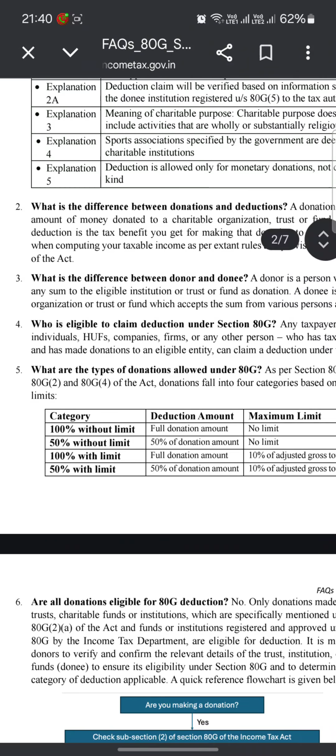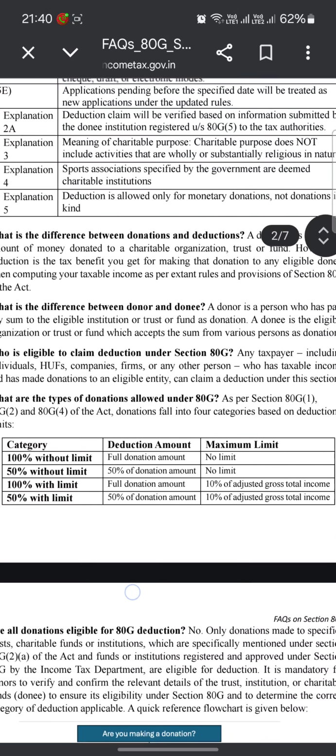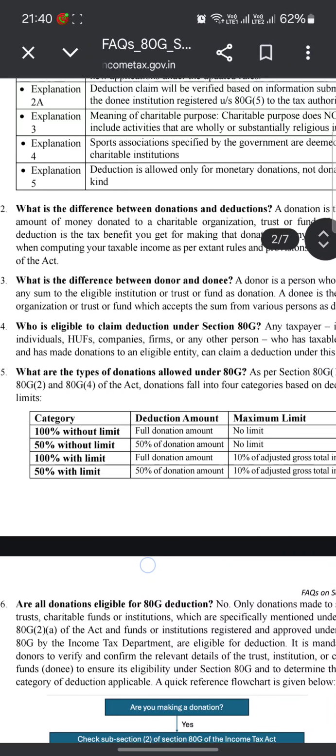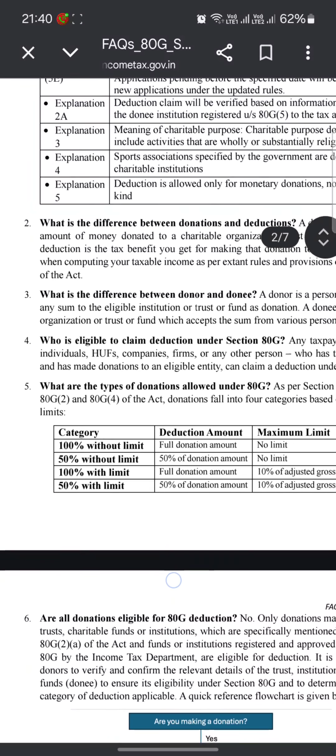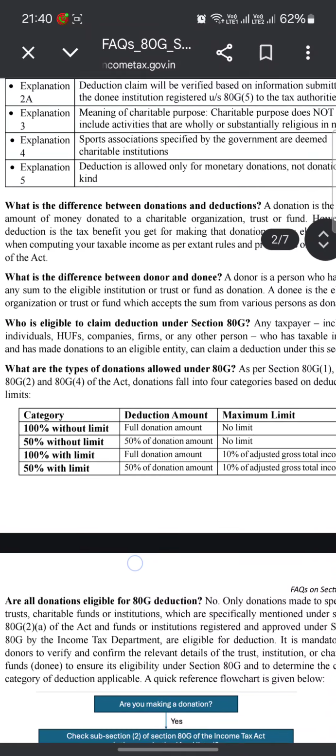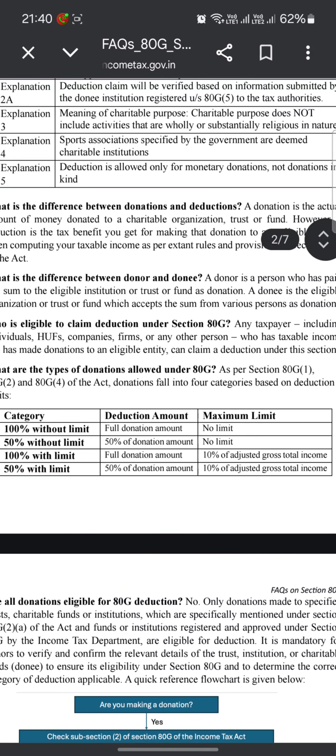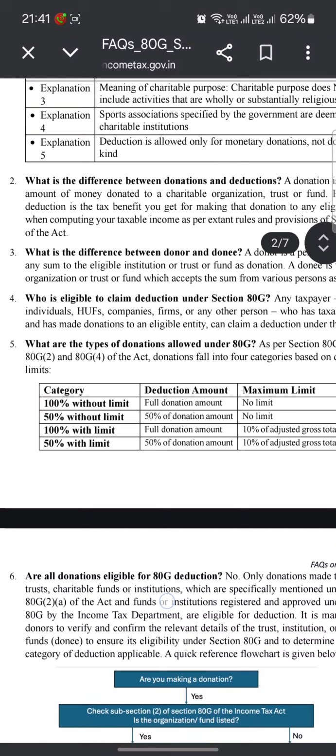Who is eligible to claim deduction under Section 80G? Any taxpayer, including individuals, HUFs, companies, firms, or any other person who has taxable income and has made a donation to an eligible entity, can claim a deduction under this section.